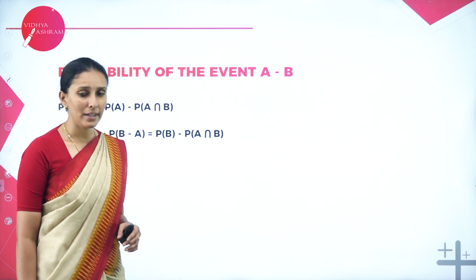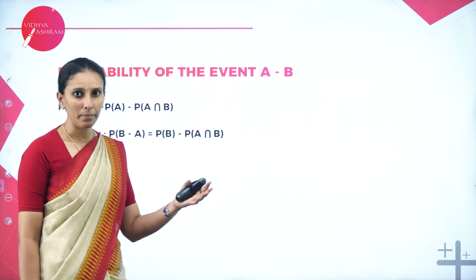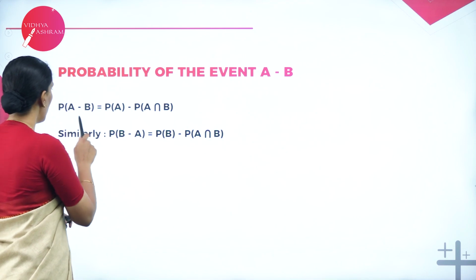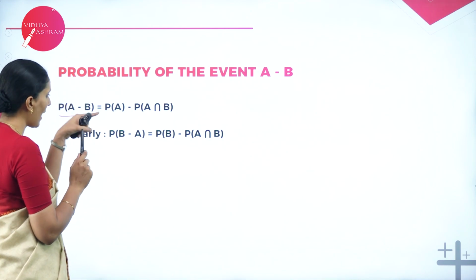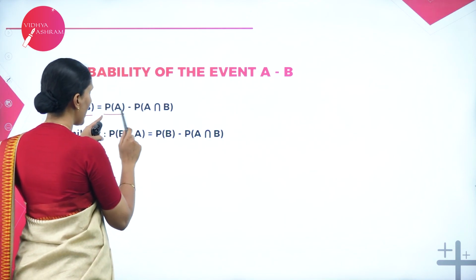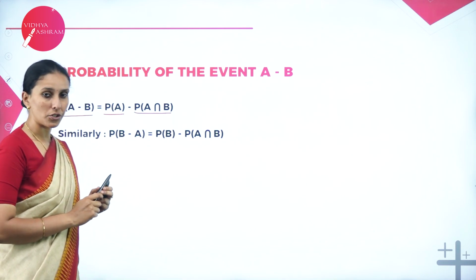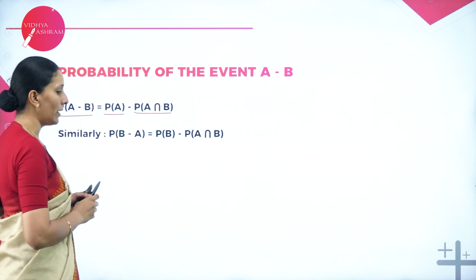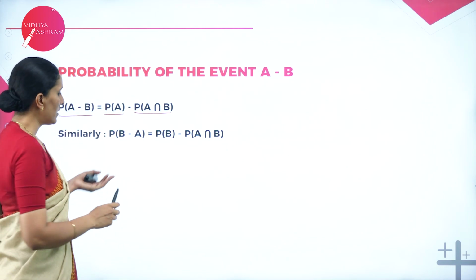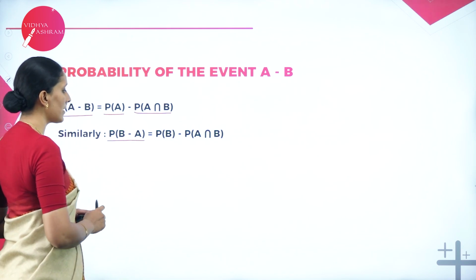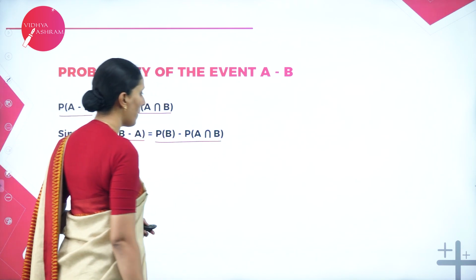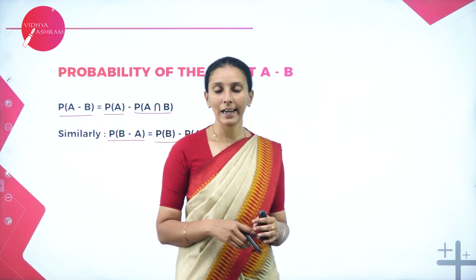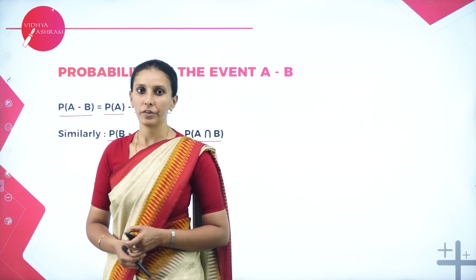Next one, the probability of the event A minus B. When I say A minus B, it is only in A, not in B. So if there are any common elements, we need to remove them. Therefore, the probability of A minus B can be written as probability of A minus probability of A intersection B. We need to remove A intersection B from A. So when you apply the probability, it gives you the same formula. Similarly, if you want the probability of B minus A, then it is probability of B minus probability of A intersection B. So this is how we calculate the probability of different types of events.